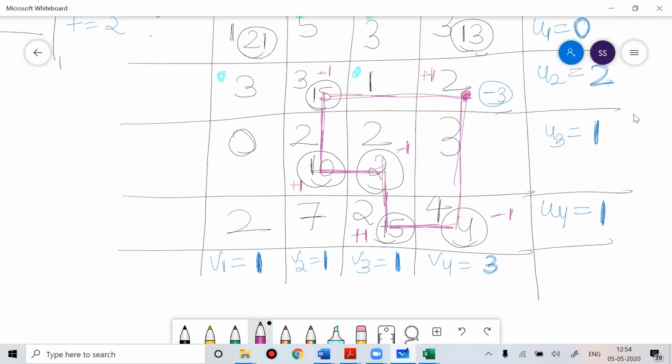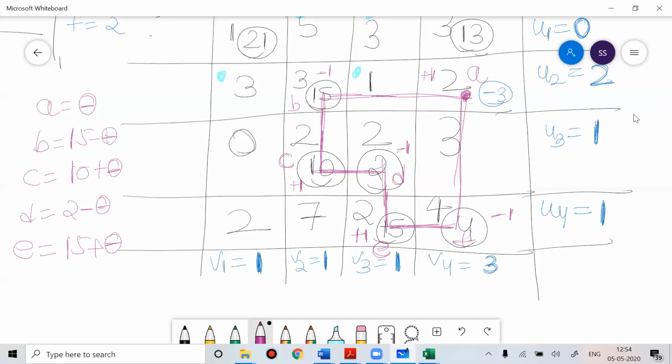Now put theta. Suppose this is A, this is B, this is C, this is D, this is E, this is F. So A is theta, B is 15 minus theta, C is 10 plus theta, D is 2 minus theta, E is 15 plus theta, and F is 4 minus theta.